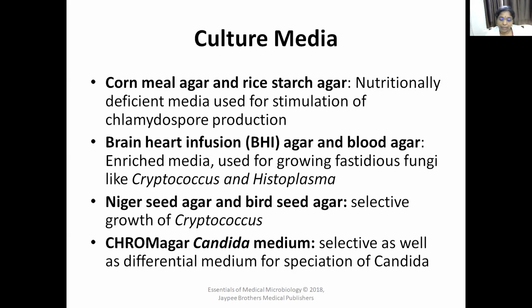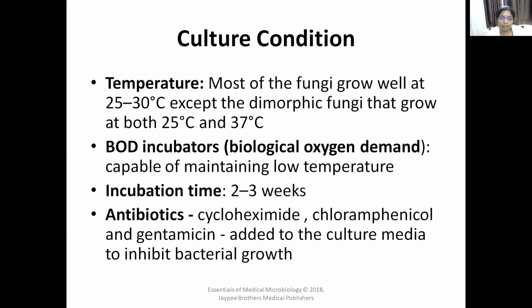Like that, you can identify the different species of Candida. So those are the different media used for growing fungi: SDA, cornmeal agar, birdseed agar, nigerseed agar, dermatophyte test medium. Like that, there are different agars available for growing fungi.